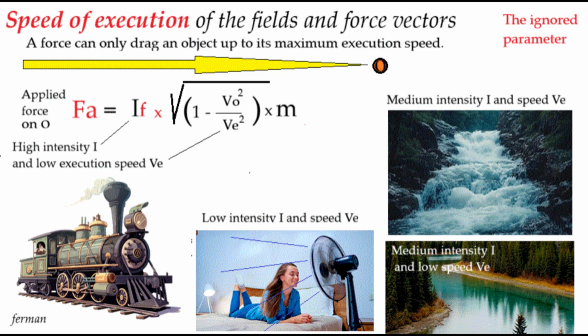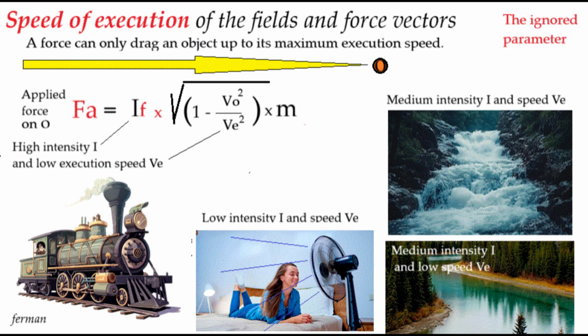Similarly, in vector systems such as the traction force of a train, a wagon can only be pulled at the maximum speed that the locomotive can attain. Therefore, in force fields and vectors, we may identify two fundamental components, in addition to direction: the intensity, I, and the velocity of action or execution, VE.